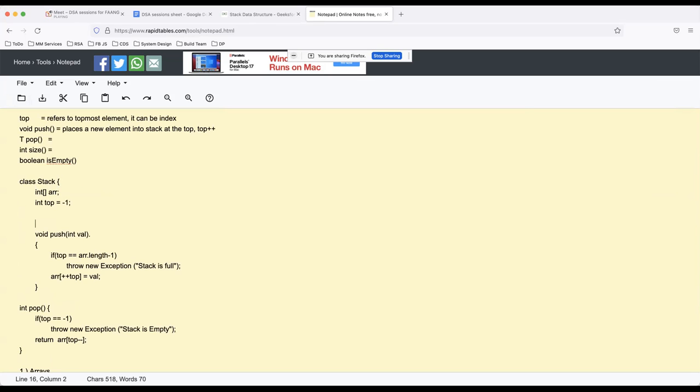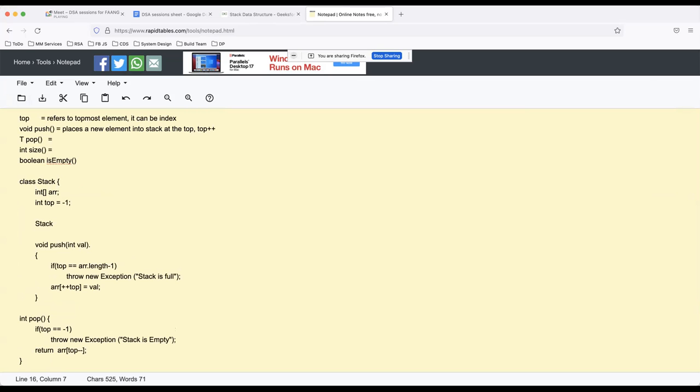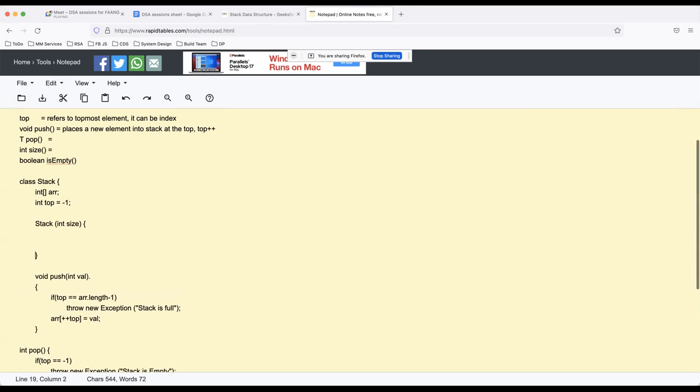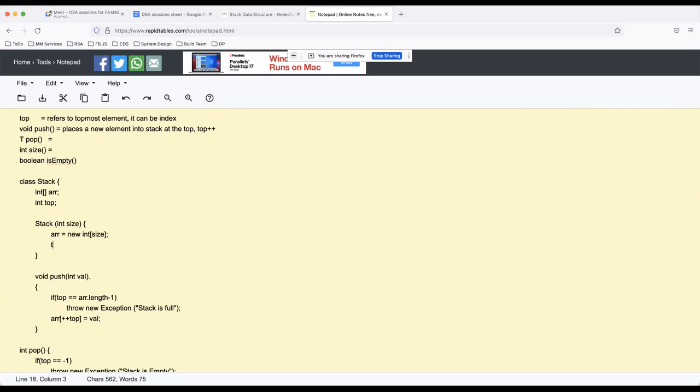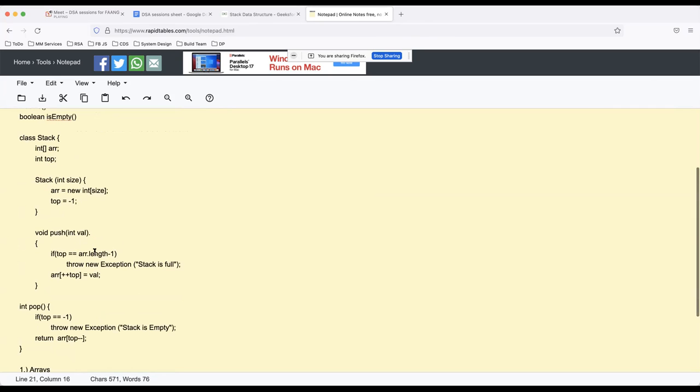You can just keep a declaration and pass the size in the constructor, and say array is equal to new integer size, right? So this will work. And top is initialized to -1. You can initialize top here, saying top is equal to -1. So this is the initialization of the stack, and then push and pop.